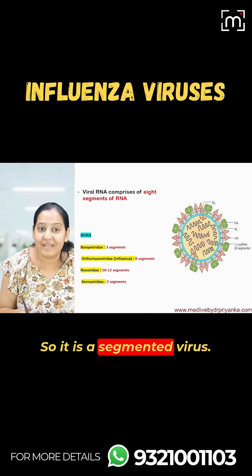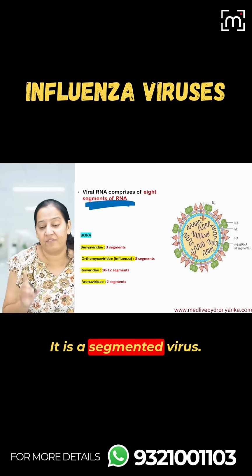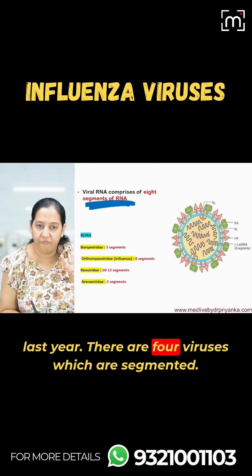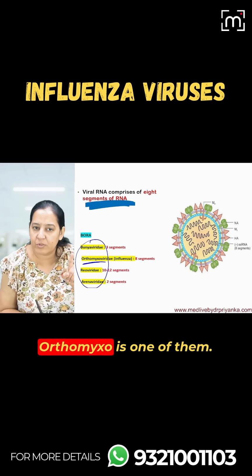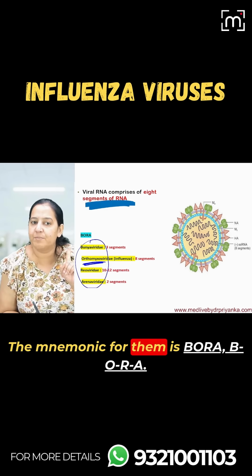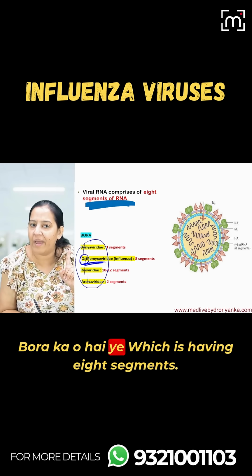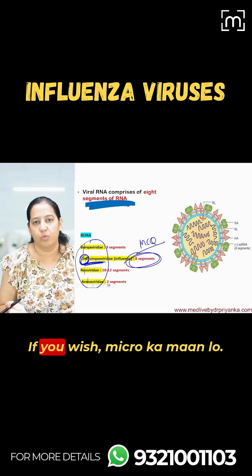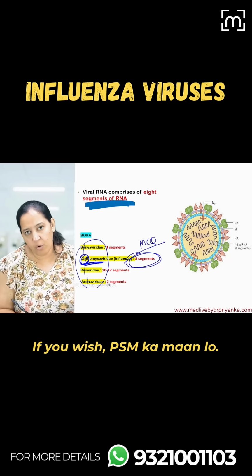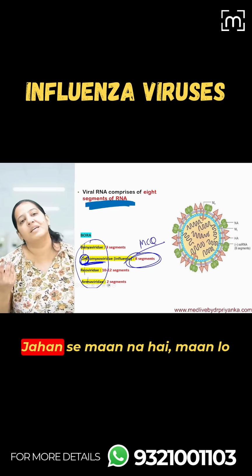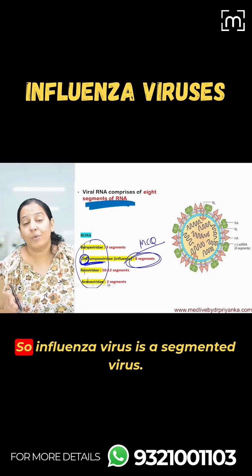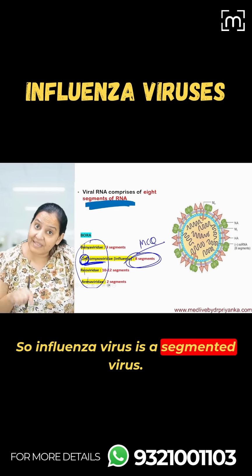So it is a segmented virus. I taught you very well in microbiology last year. There are 4 viruses which are segmented. Orthomyxo is one of them. The mnemonic for them is BORA, B-O-R-A. The O in Bora is this one, which is having 8 segments. You get this MCQ. Now this MCQ, if you wish, consider it micro, if you wish, consider it PSM, wherever you want to consider it from, but this MCQ comes in your competitive exam.